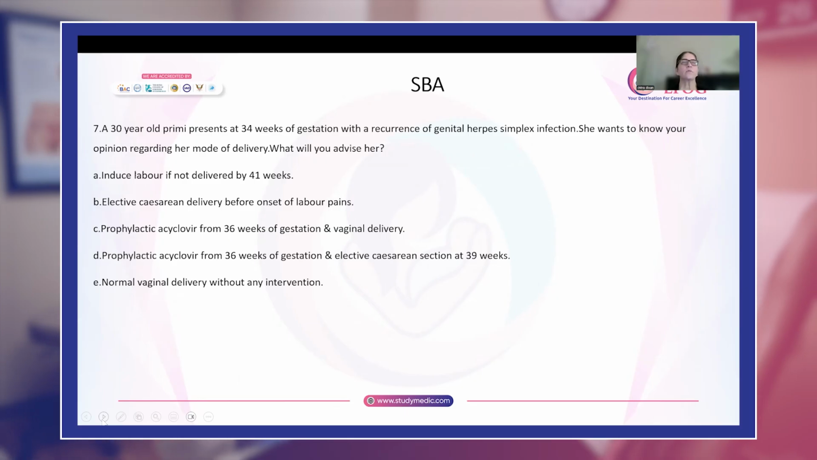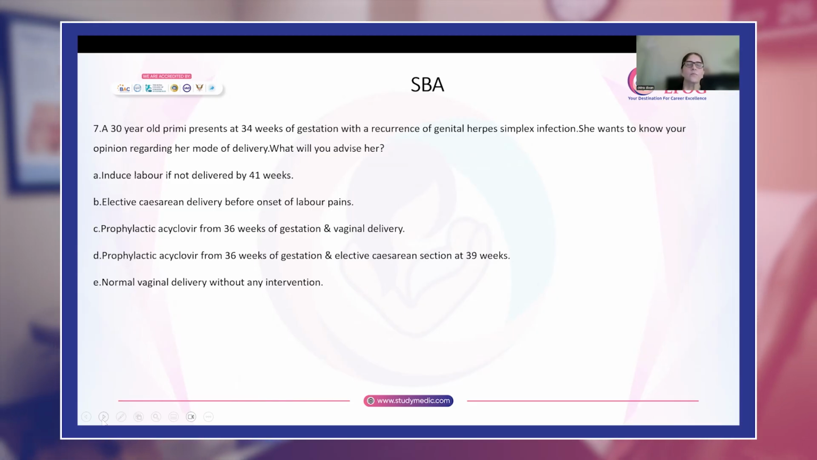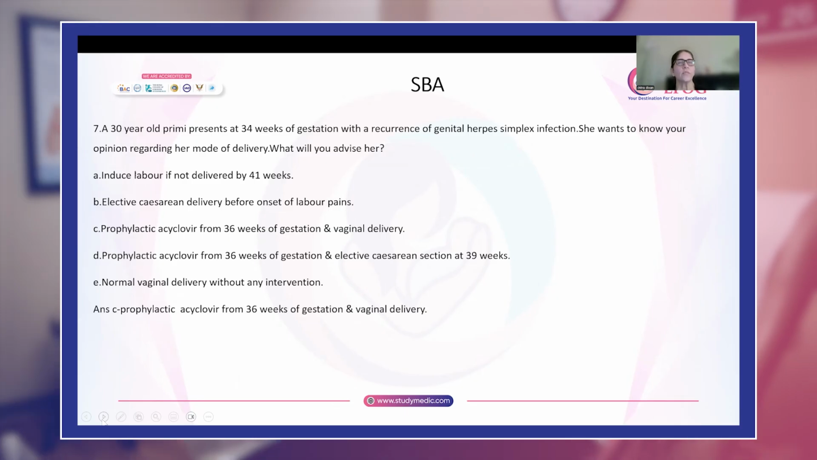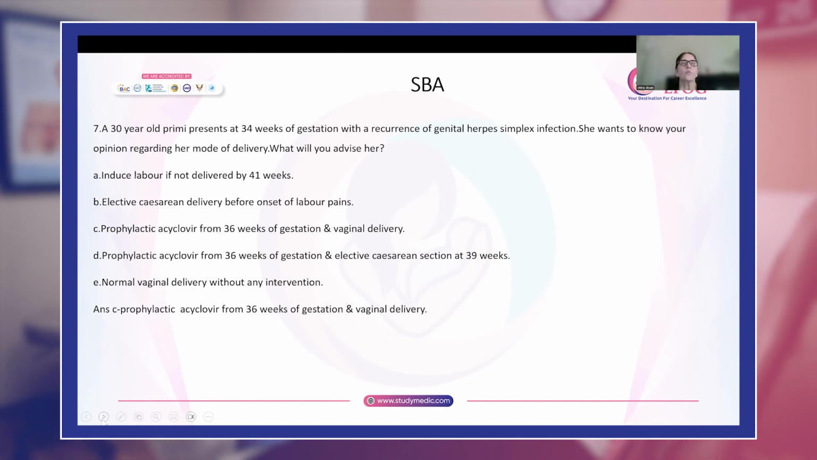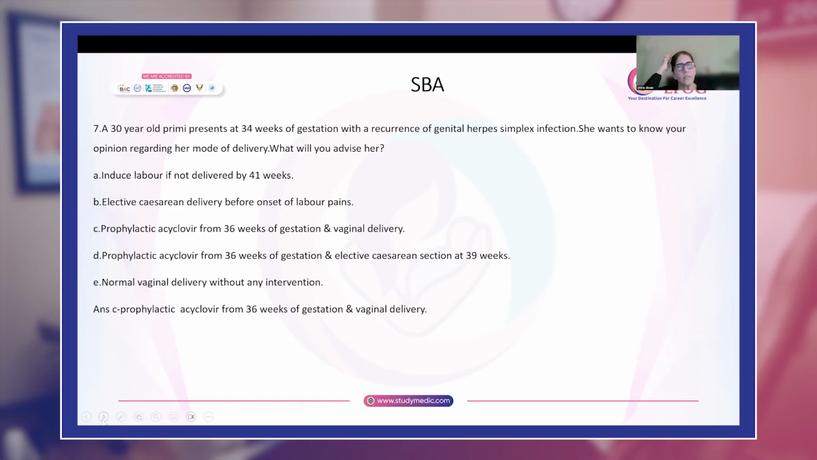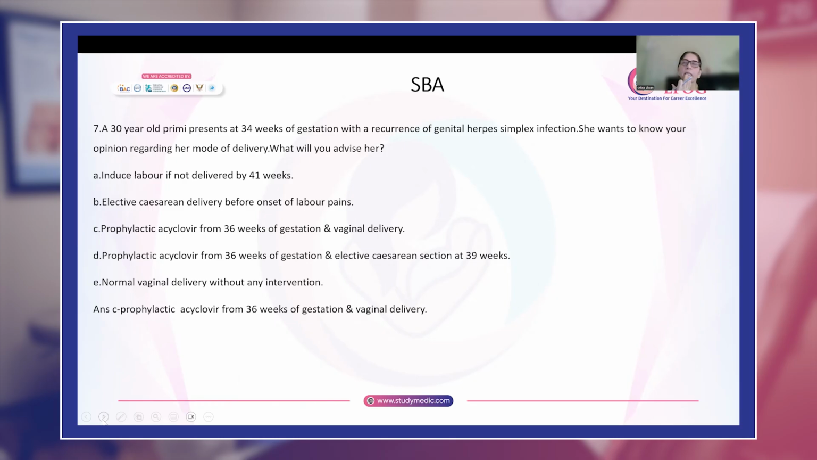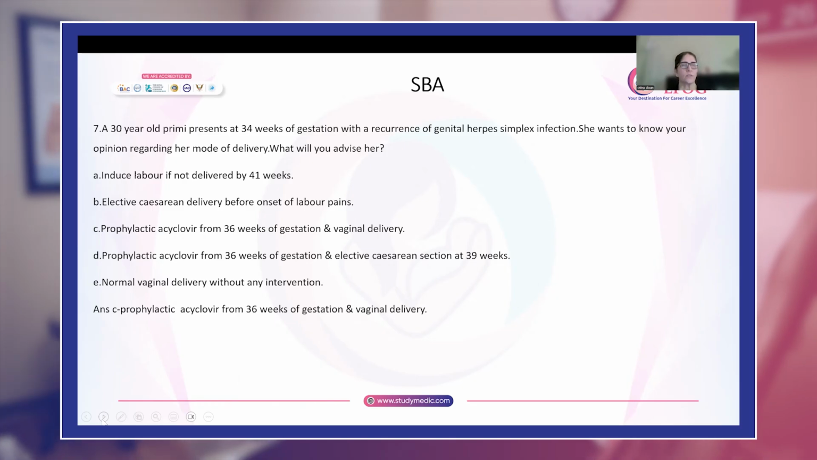Now this woman, at 34 weeks of gestation, has recurrent genital herpes simplex infection, and she wants to know your opinion regarding mode of delivery. What will you advise her? So remember, when it is recurrent, there is no contraindication to a vaginal birth, but what you can do for her, you can give her prophylactic acyclovir from 36 weeks of gestation to prevent any recurrence, or when any lesions are there, they will be suppressed. So those who have recurrent infections, for them, a vaginal birth is not contraindicated for herpes. She can have a cesarean section for any obstetric indications.